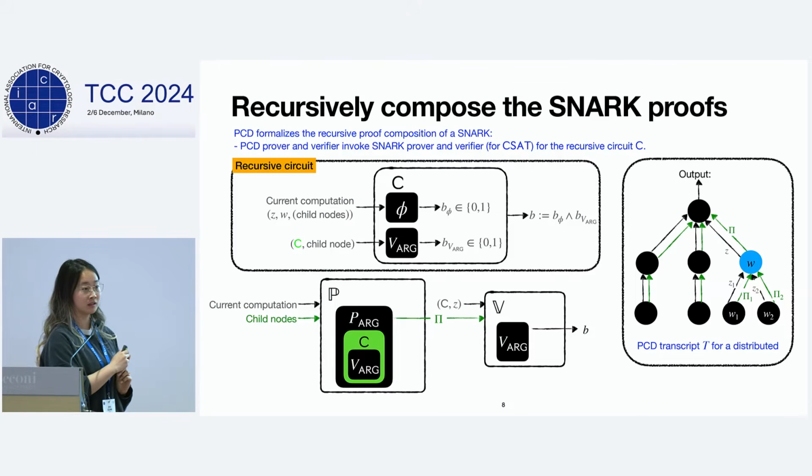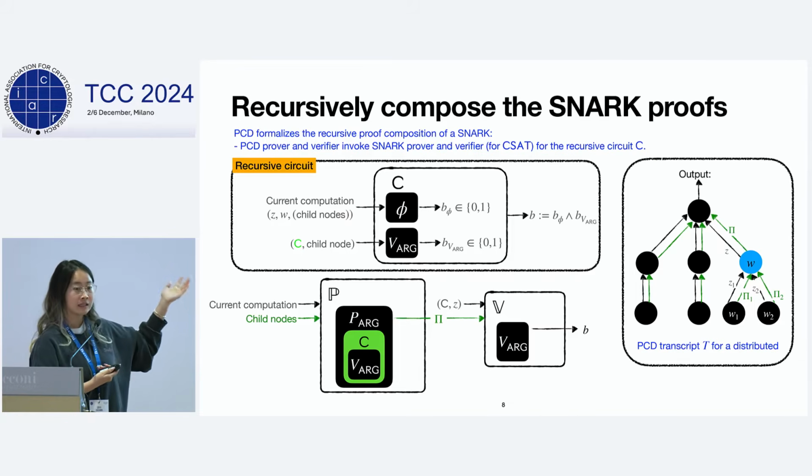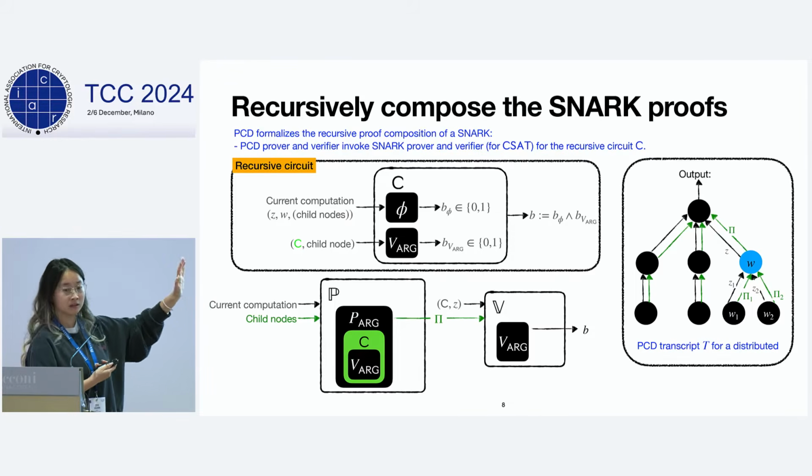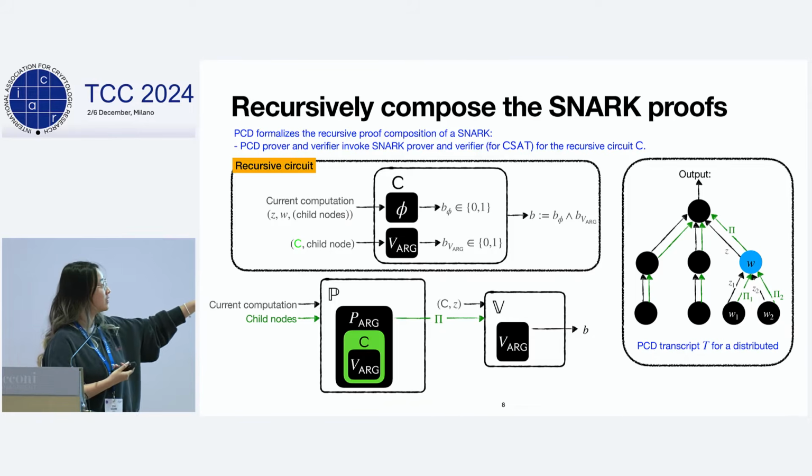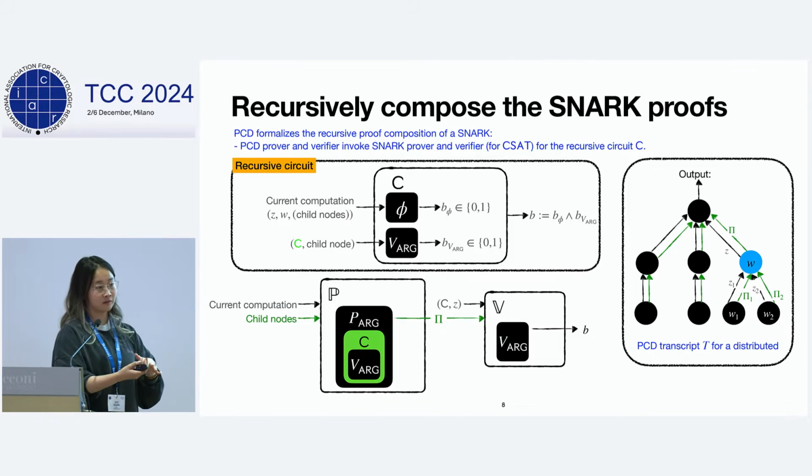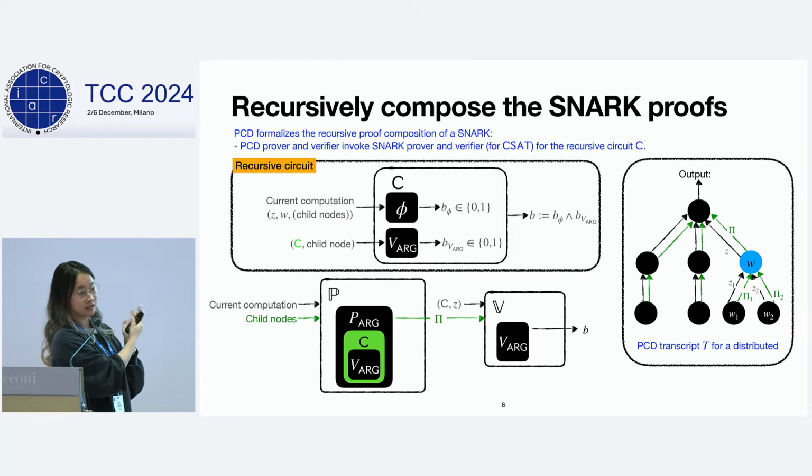as the result. And with this magical construction of the recursive circuit, we're able to very straightforwardly define the PCD interface, where the prover takes in all necessary information, invokes the SNARK prover for the recursive circuit C, which is constructed, and sends the resulting proof pi to the verifier, where the verifier invokes the SNARK verifier, again for the recursive circuit C, and outputs a decision bit.